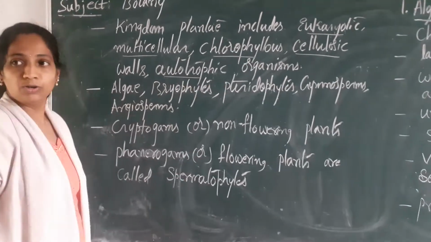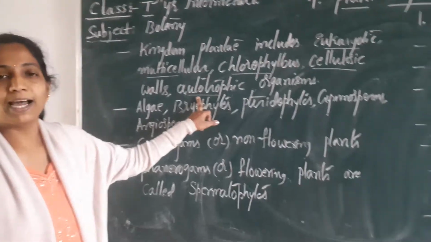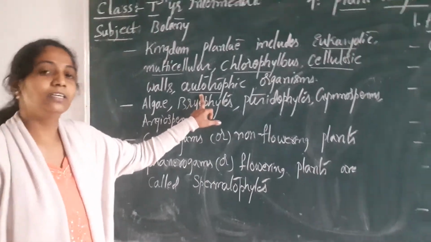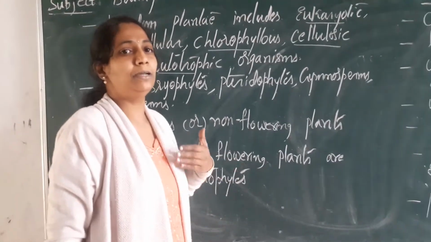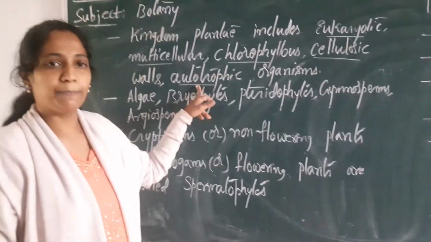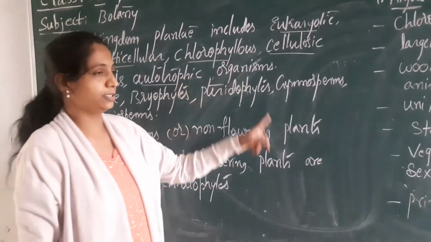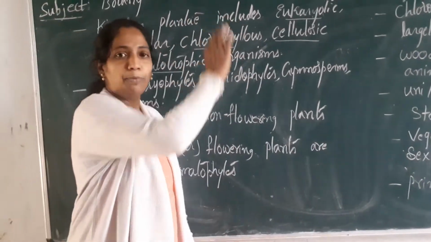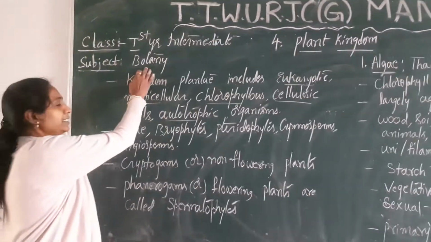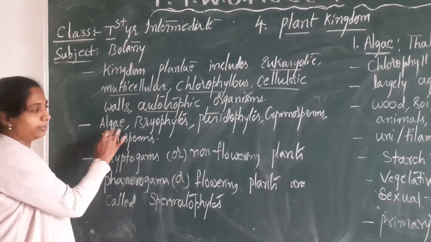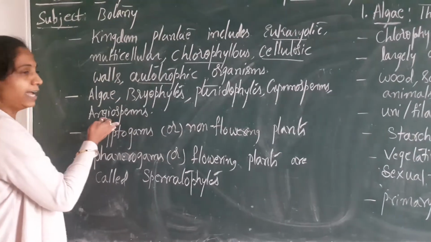These are autotrophic. Autotrophic means they can prepare their own food. Plants, have you seen any time plants waiting for any food to be served? No. They are the primary producers. They prepare their own food. You are calling them as autotrophic organisms. So all these are the important features of the kingdom Plantae. Plantae includes algae, bryophytes, pteridophytes, gymnosperms and angiosperms.